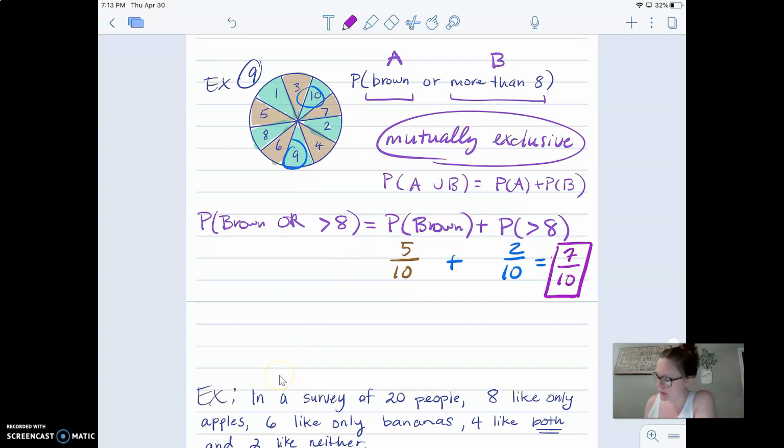We're not going to worry about this example here. I was going to show you some Venn diagrams, but it's not on your homework, so let's not worry about it.